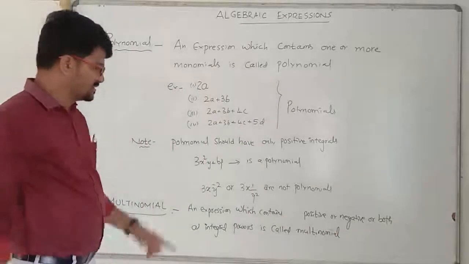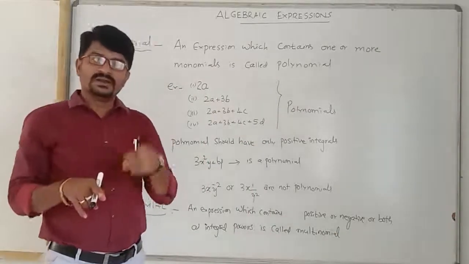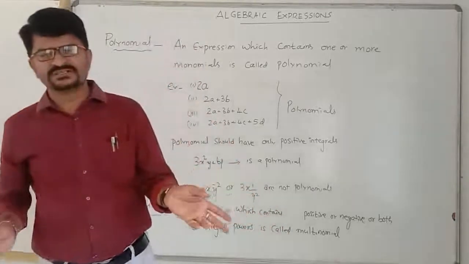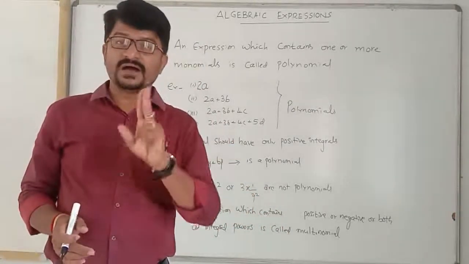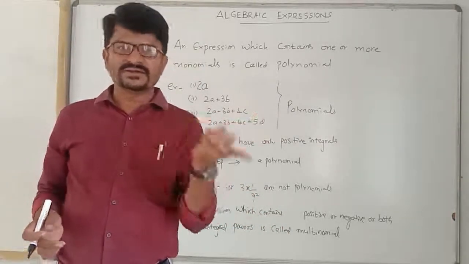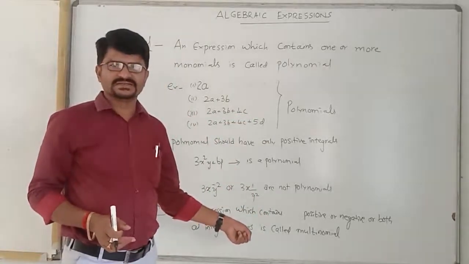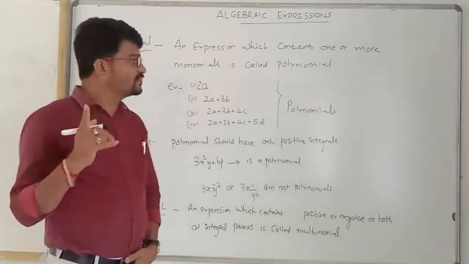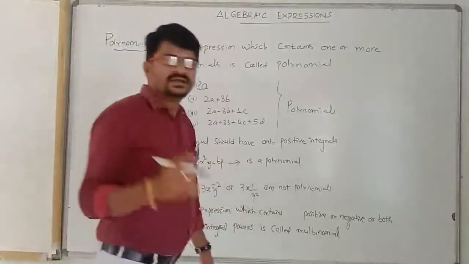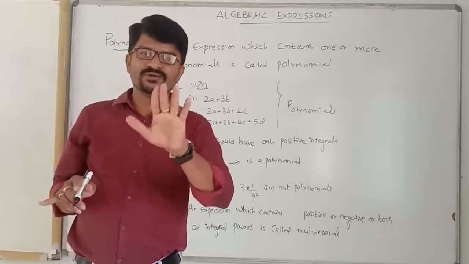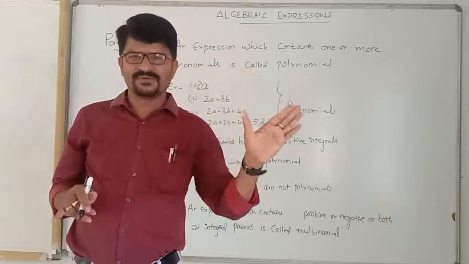Clear, children? So an expression which contains either positive integral powers or negative integral powers or both positive and negative integral powers is called a multinomial. Is it clear, children? So we can conclude that every polynomial is a multinomial, but every multinomial need not be a polynomial.